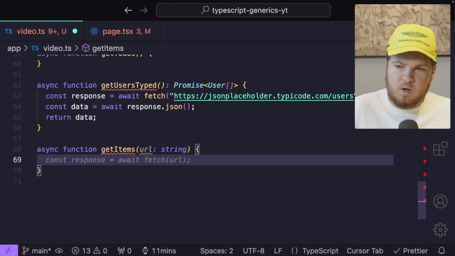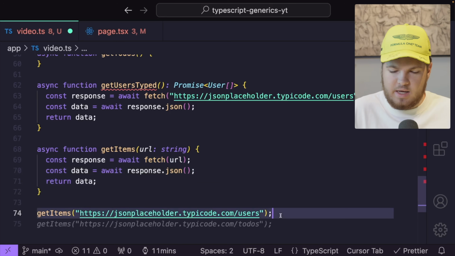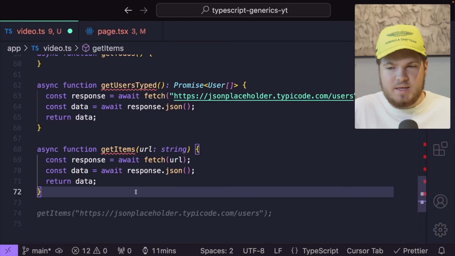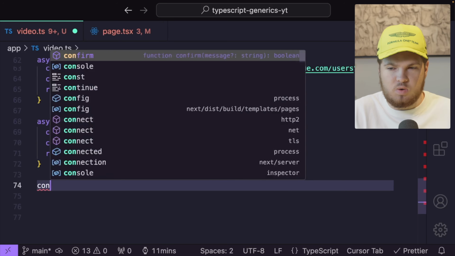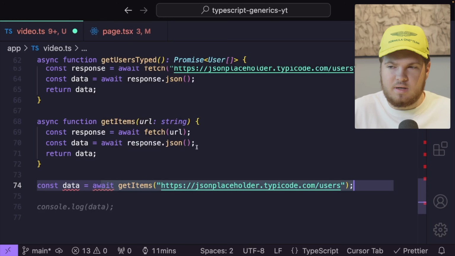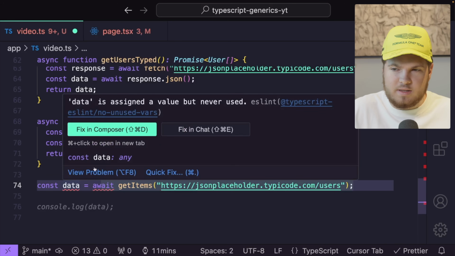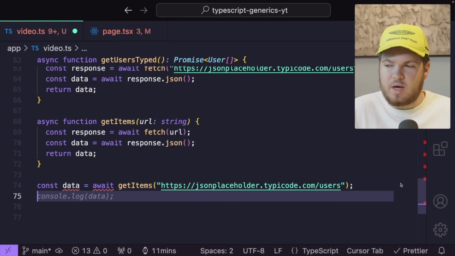Then inside of here, we want to create a constant response. As an argument for our fetch call, we will pass our URL, then let's await our data, and now this is finished. But here comes the problem. If I now await getItems, so if I do const data equals await getItems, and if I pass in URL as an argument, and if I hover over data, data is of type any. Again, this is not what we want. We want to get type safety.